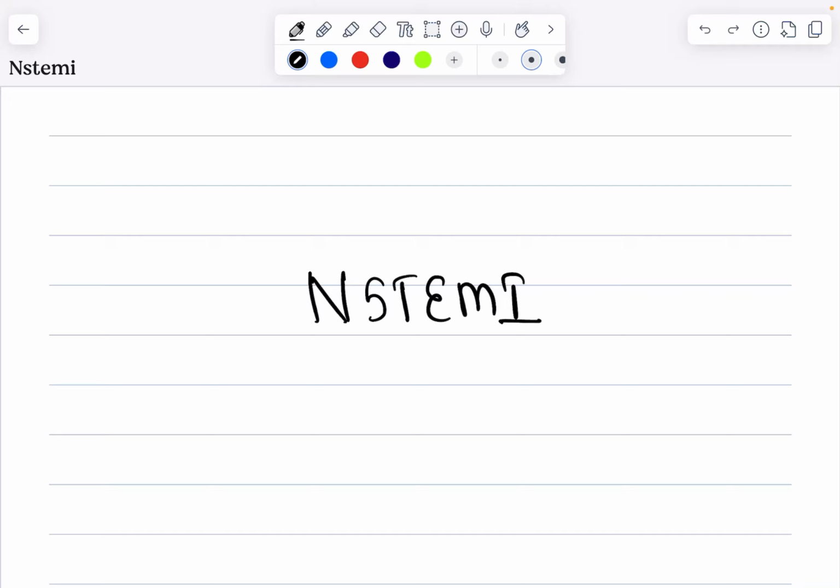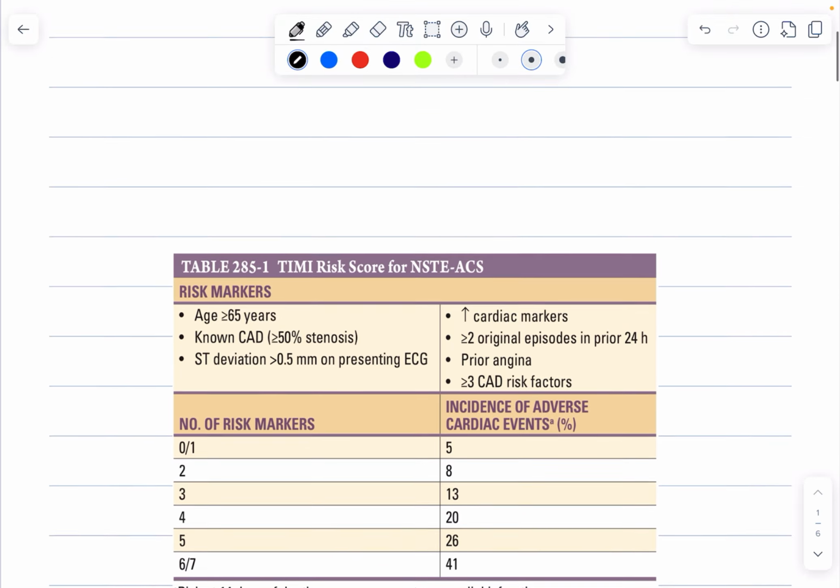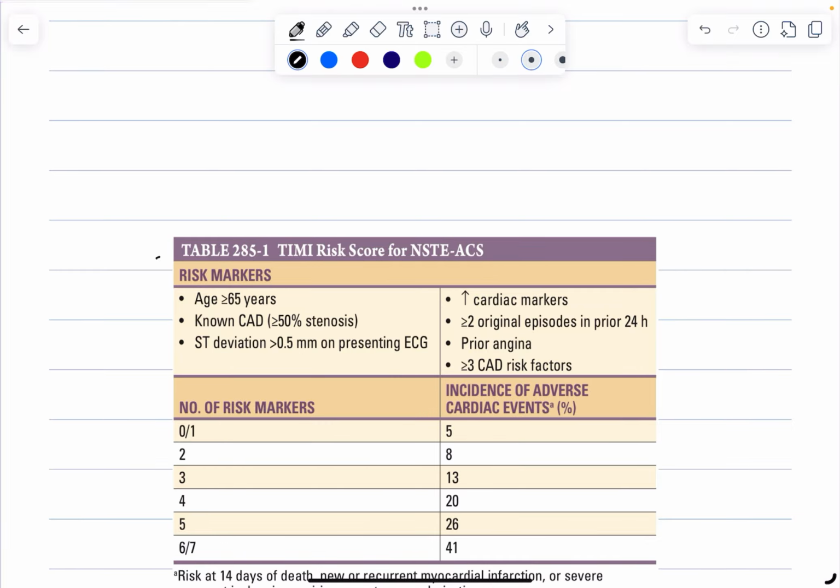Hey guys, in this video we are going to cover flowcharts and tables from the topic of NSTEMI, that is non-ST elevation myocardial infarction. So starting with table 1, TIMI risk score for NSTEMI ACS.